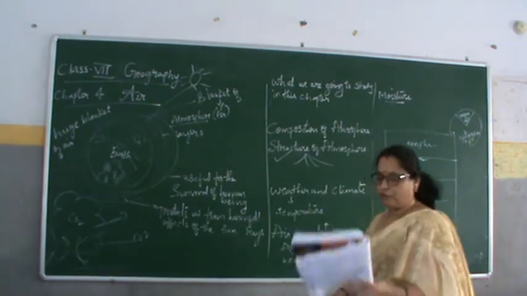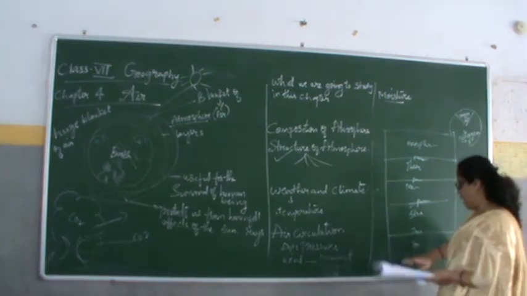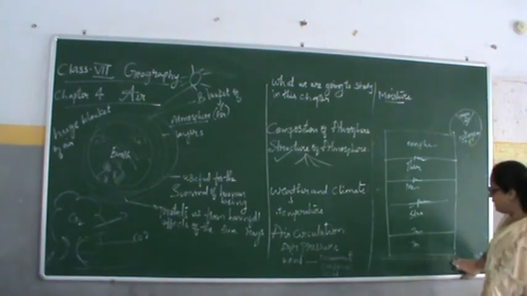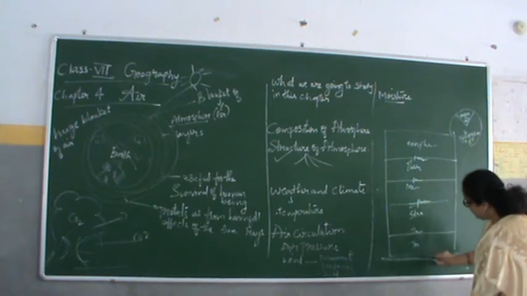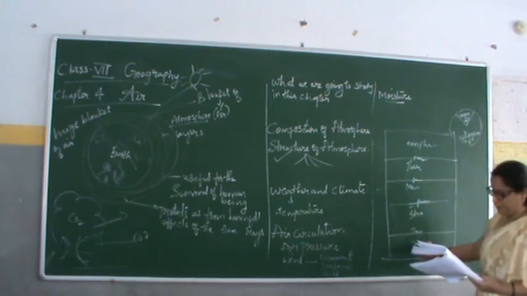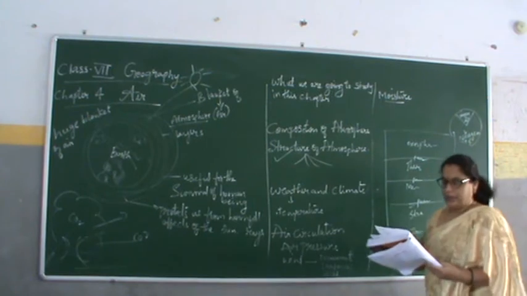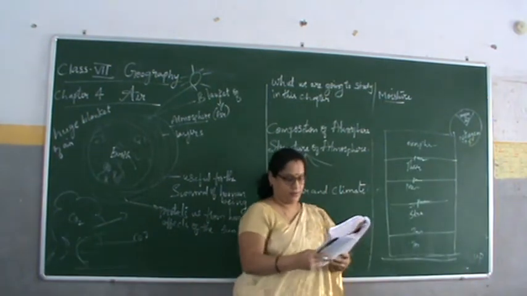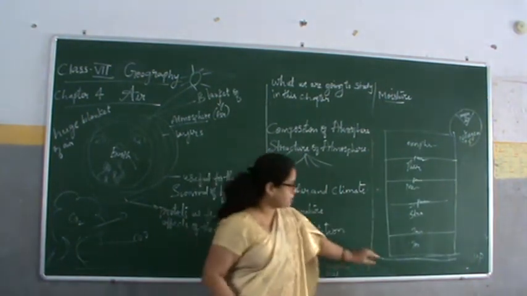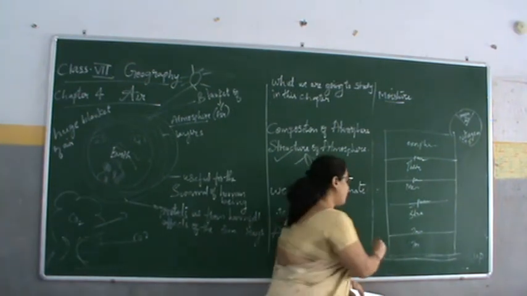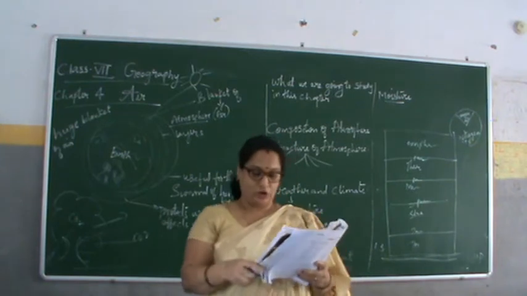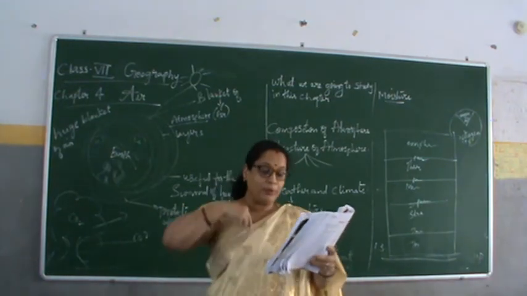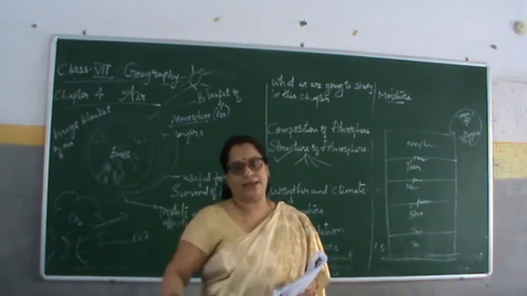Troposphere is the most important layer of the atmosphere. So this is the blanket, the surface, the atmosphere. The first blanket comes from the troposphere. It is the important layer, and its height? How much height? 1.3 km. The height is 1.3 km. And the air we breathe exists here.